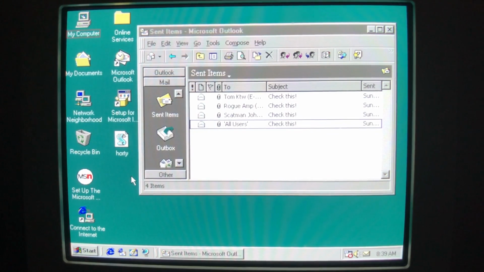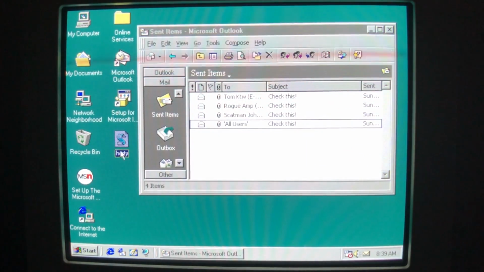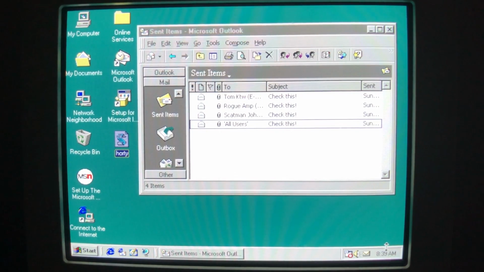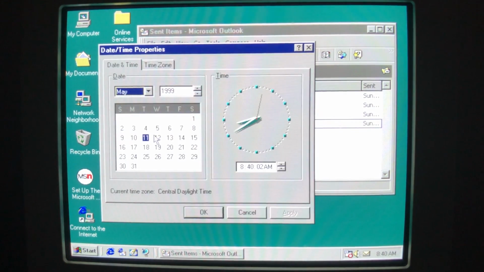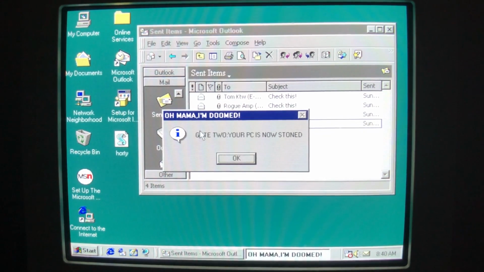So the fun with Horty begins on May 11th and continues throughout that week. So go ahead and change the date and try running it again, see what happens. So May 11th, the email worm tells us, "Gate 1, your PC caught a throat." I hate when that happens. When you press OK, nothing much really seems to happen. So we'll go ahead and move the date forward once to the 12th and run it again. Oh mama, I'm doomed. "Gate 2, your PC is now stoned," a reference to another DOS virus. So that's what, 3 references we've gotten so far?